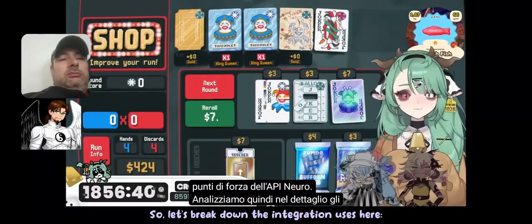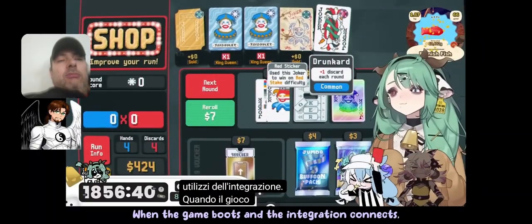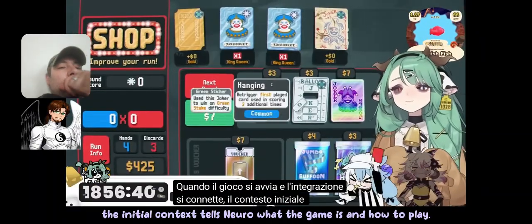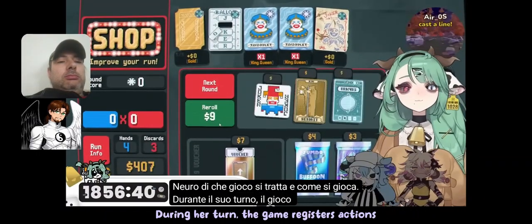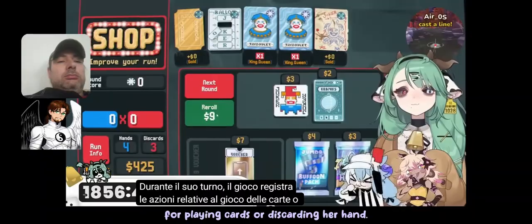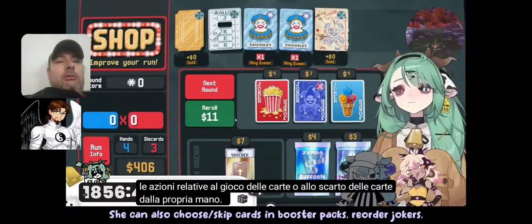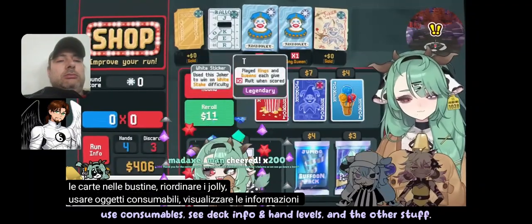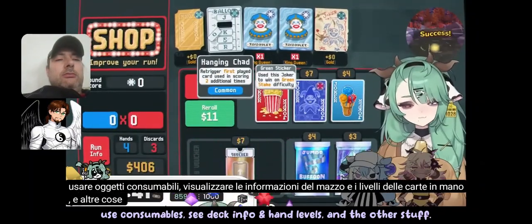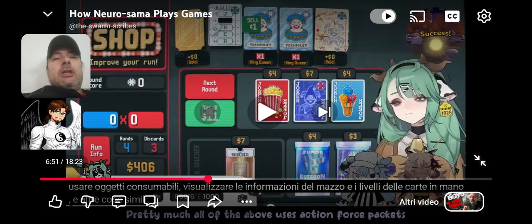So, let's break down the integration uses here. When the game boots and the integration connects, the initial context tells Neuro what the game is and how to play. During her turn, the game registers actions for playing cards or discarding her hand. She can also choose or skip cards in booster packs, reorder jokers, use consumables, see deck info and hand levels, and other stuff. Because the information is limited.